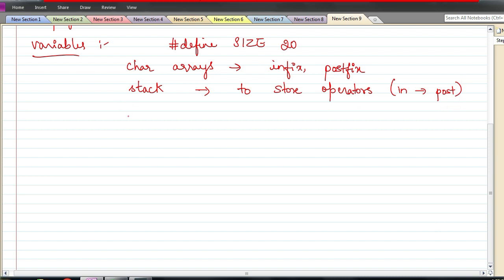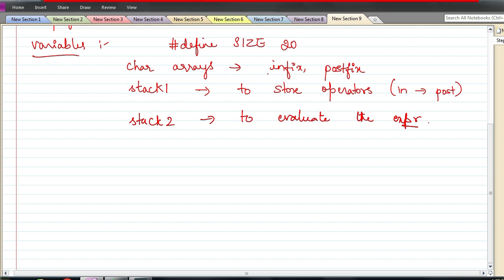Now I need one more stack for evaluating. This is stack 1. I can use the same stack also, but I will not. I will use another stack, stack 2, to evaluate the expression and store the result.